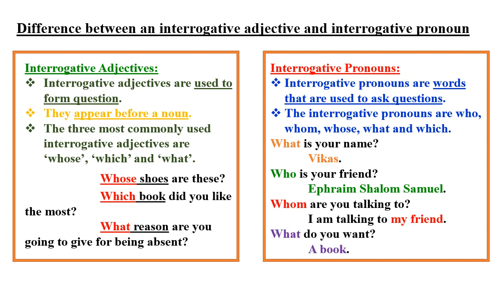What do you want? A book. Notice that after these words what, who, whom and what, a noun does not appear. After an interrogative pronoun, a noun does not appear, but interrogative adjectives always appear before a noun in a sentence.